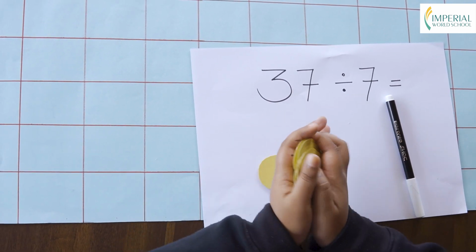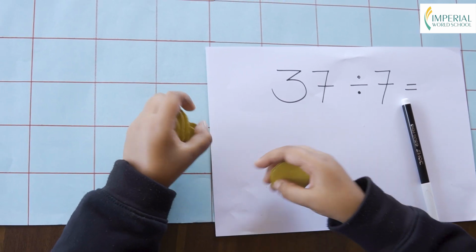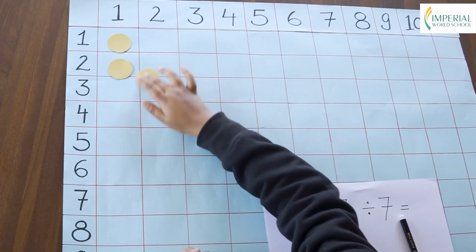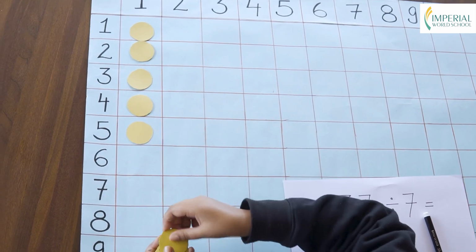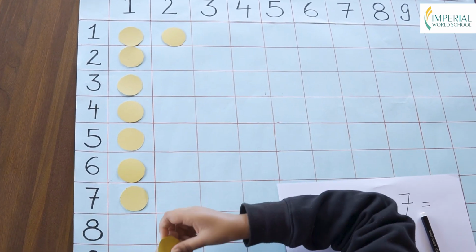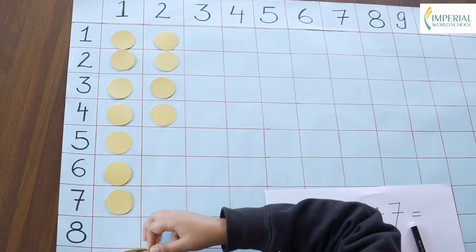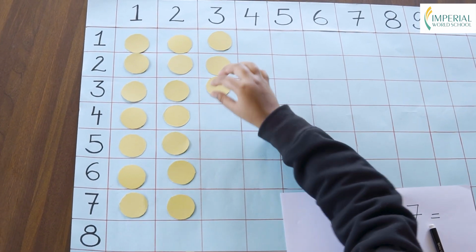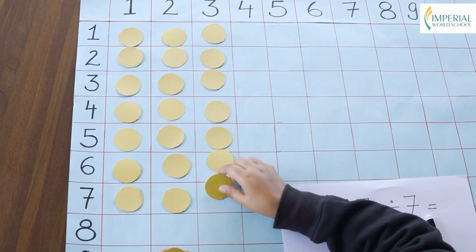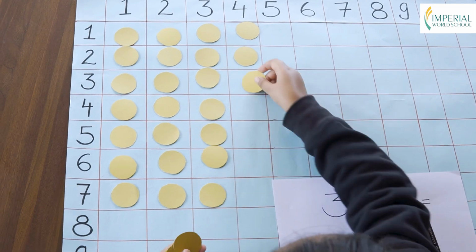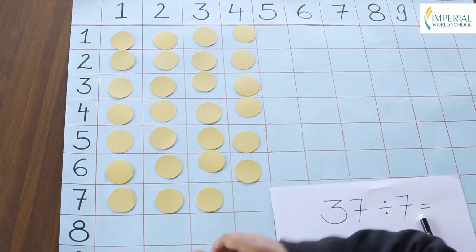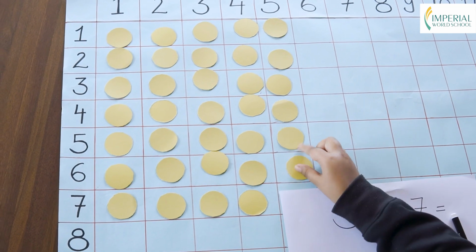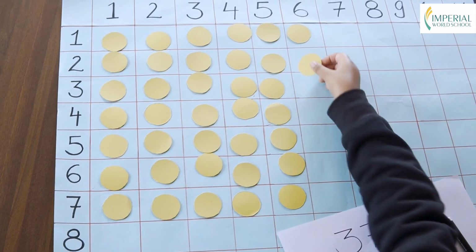37. Now I need to put these 37 counters in 7 rows. 6, 7, 8, 9, 10, 11, 12, 13, 14, 15, 16, 17, 18, 19, 20, 21, 22, 23, 24, 25, 26, 27, 28, 29, 30, 31, 32, 33, 34, 35, 36, 37.